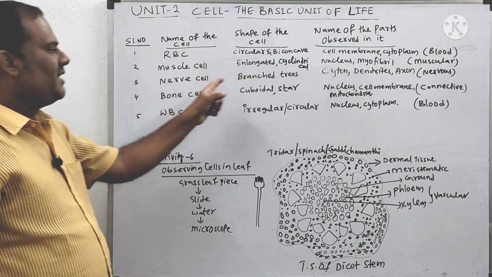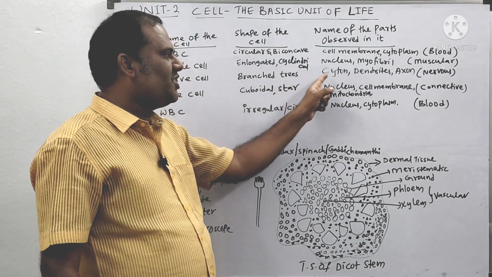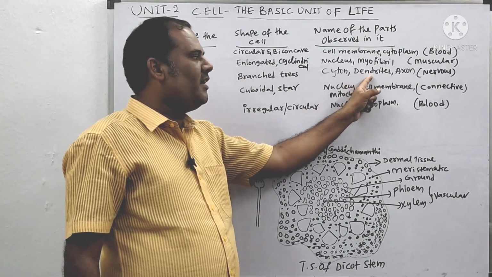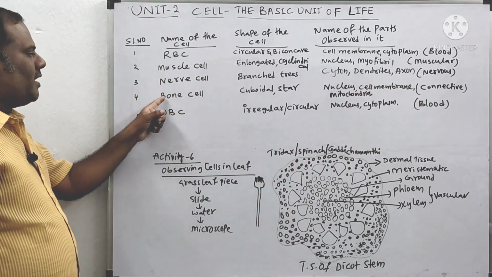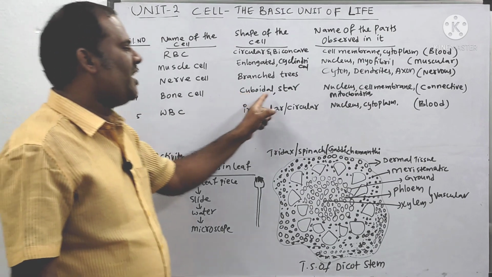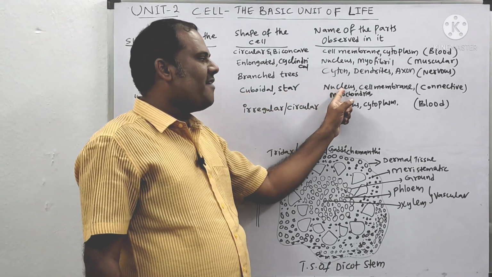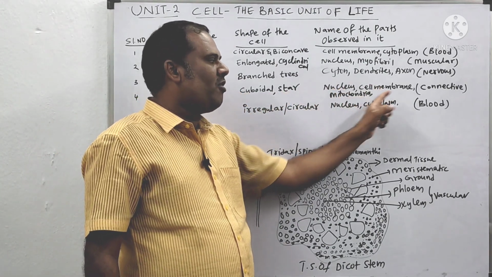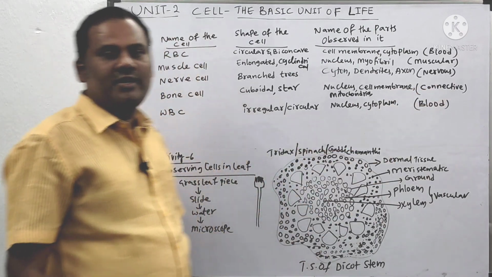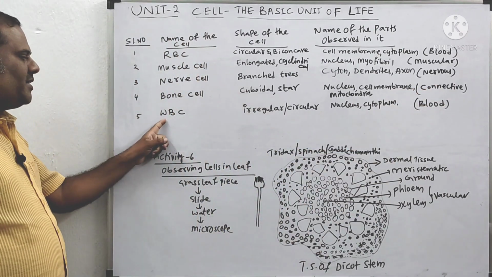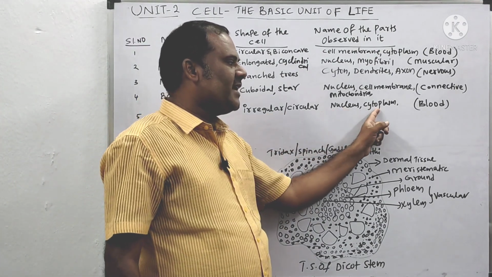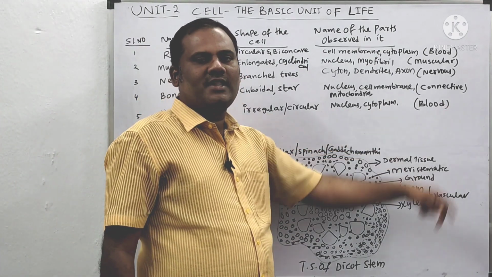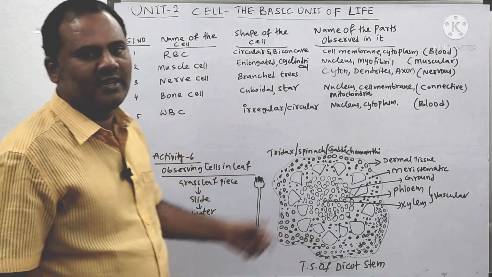And you take nerve cell, it is a branched tree-like structure, and its parts are cyton, dendrites and axon, it comes under the nervous tissue. And you take a bone cell, it is cuboidal in shape or star shaped, and it has nucleus, cell membrane, mitochondria, and it comes under the connective tissue. And you take a WBC, that is white blood cell, they are irregular or circular in shape, they have nucleus and cytoplasm, cell membrane, and it comes under the blood tissue. So this is about that.